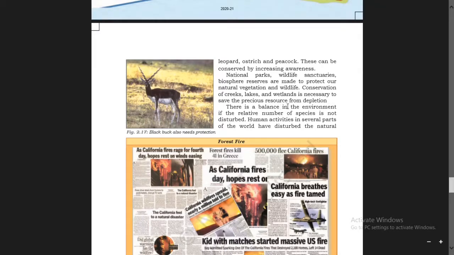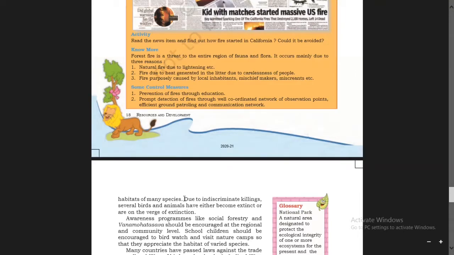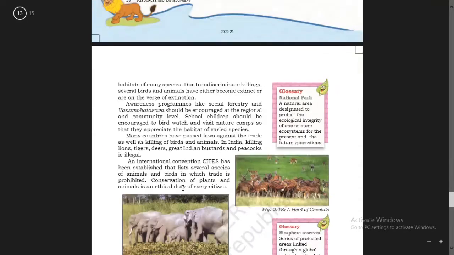There is a balance in the environment if the relative number of species is not disturbed. Human activities in several parts of the world have disturbed the natural habitats of many species. Human activities, activities of mankind in several parts of the world, have disturbed the natural habitats of many species.